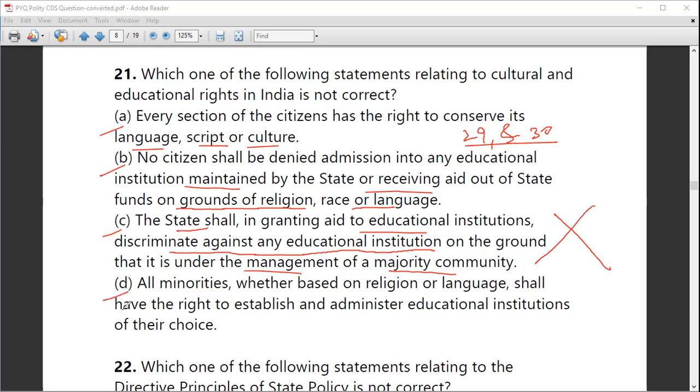Again, let's see the last statement of this question. All minorities, whether based on religion or language, shall have the right to establish and administer educational institutions of their choice. Yes, they have their rights. There are cultural and educational rights, which are provided in Articles 29 and 30 of the Constitution. So with this, we will complete this wrap-up of this video.